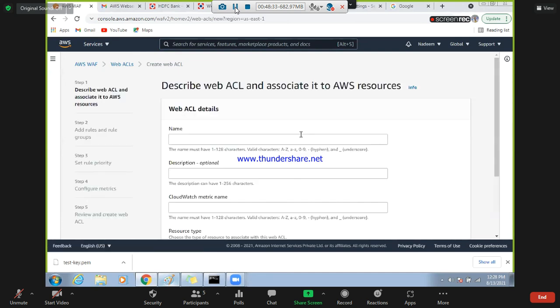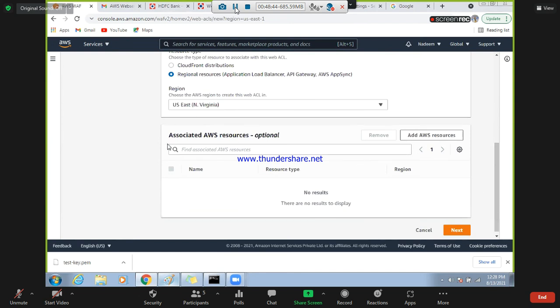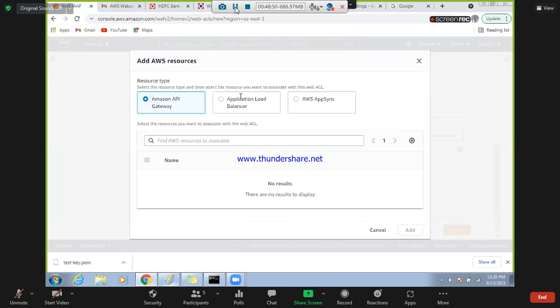create web ACL. North Virginia. See, there is the option here: associate AWS resources. So add AWS resources. When you create the load balancer, you just need to add your load balancer here. That's it. You cannot view what it is doing, but in real time, when applications face the internet, you will start seeing the blocks and all.